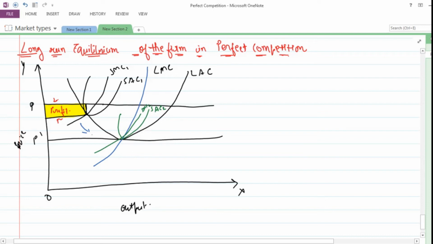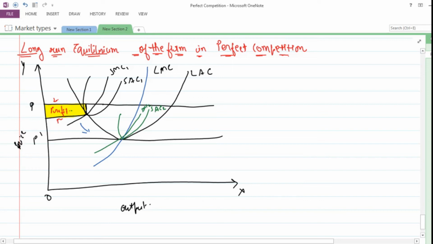Here the new price which is established is P dash. What we find is that as the quantity supplied increases, the firm is having excess profits. यहाँ पे profit से इसीलिए नए firms यहाँ पे attract होने लग जाते हैं.